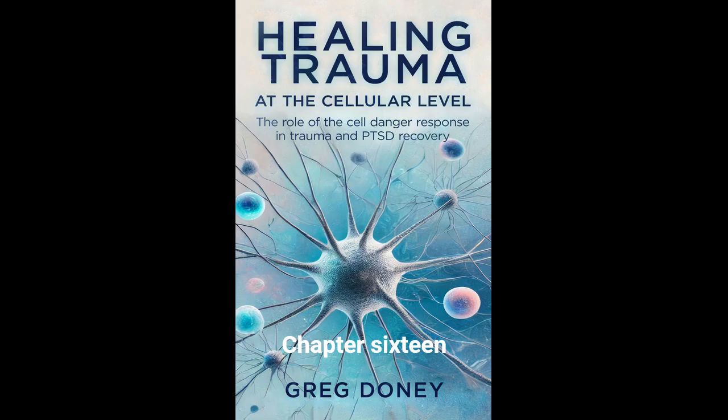Chronic inflammation, sustained by unresolved CDR, leads to the release of inflammatory cytokines and reactive oxygen species, ROS, which can damage DNA, promote mutations, and support tumor growth. Inflammation also promotes angiogenesis, the formation of new blood vessels, which tumors need to grow and metastasize. Furthermore, the constant activation of immune cells in an inflamed environment can lead to immune exhaustion, allowing cancer cells to evade destruction.